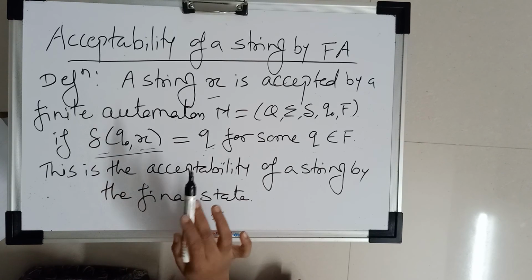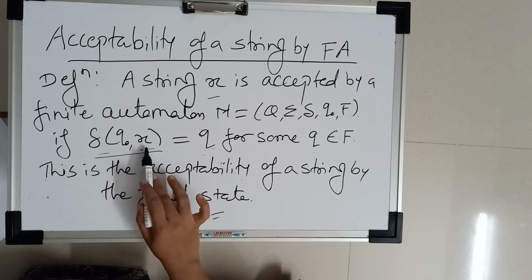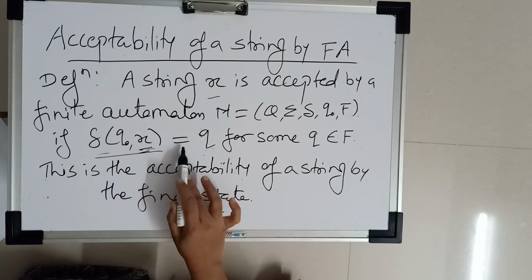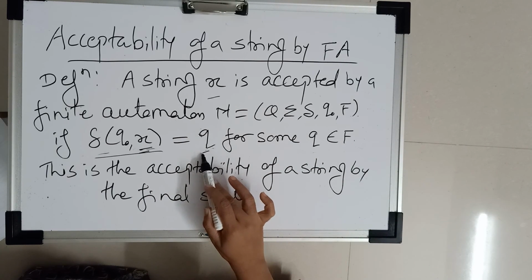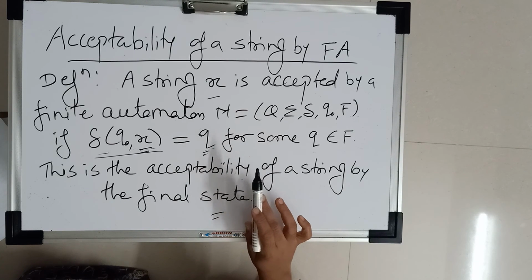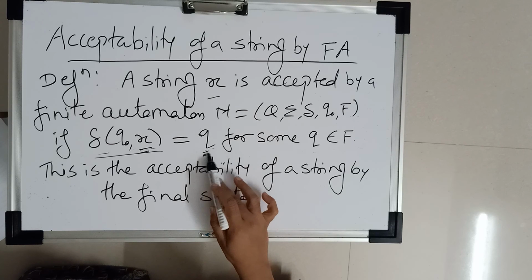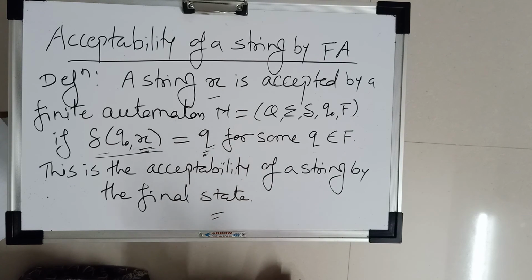If δ(q0, x), this transition is given here. It means q0 is the initial state, so we start from the initial state for the given string. It gives q for some q belonging to F, meaning q is a final state. It means if a string starts from the initial state and ends at a final state, that string is accepted by the given finite automata. Now we'll see one example.